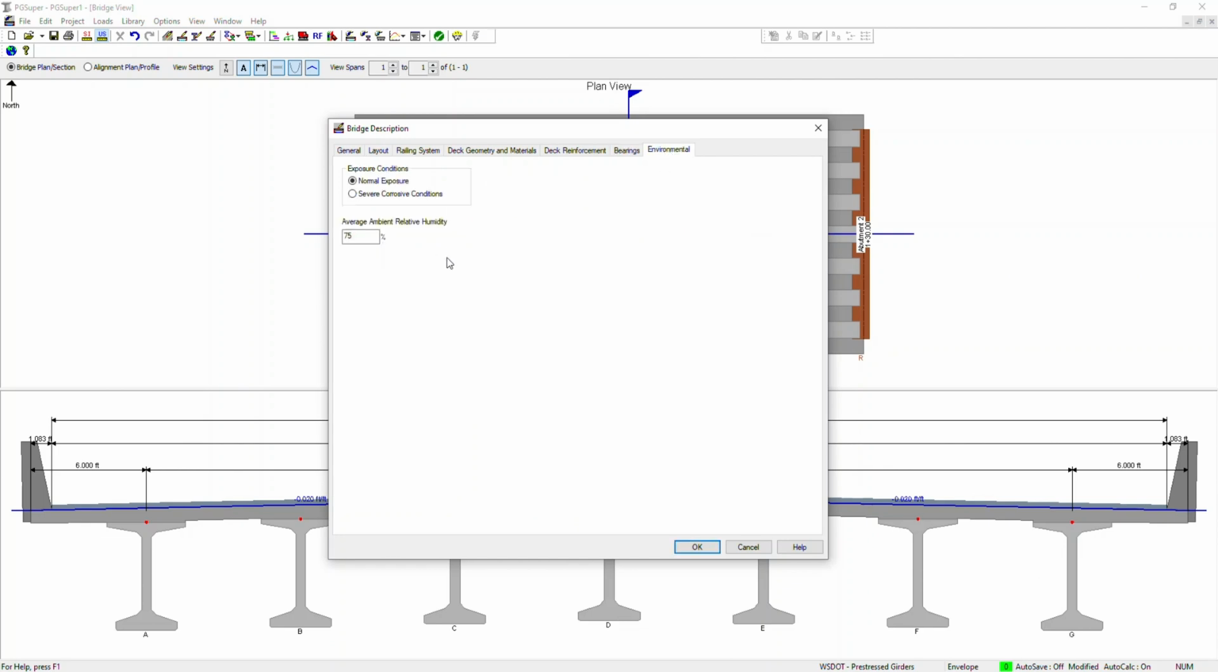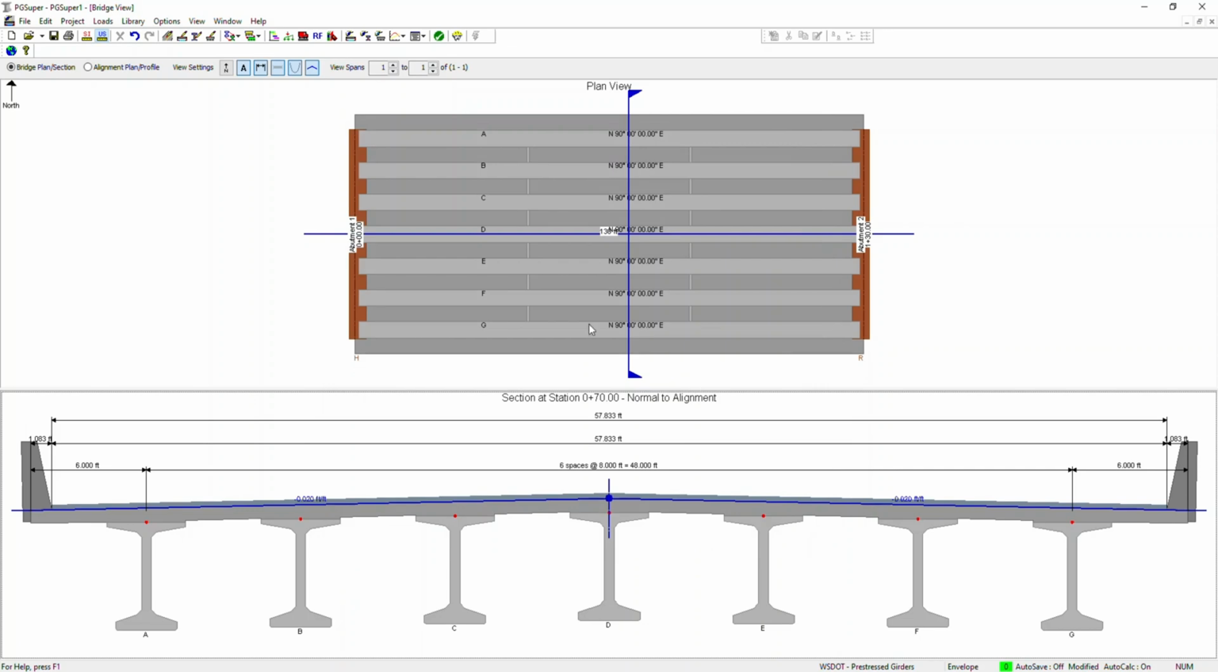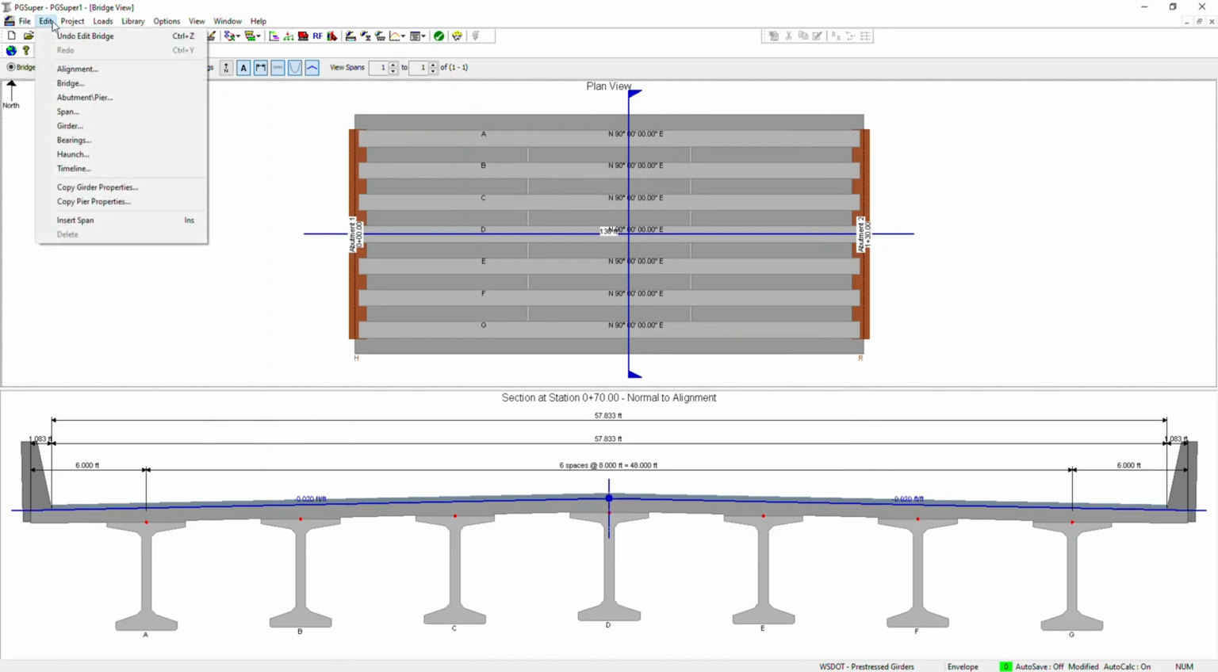For environmental, it does not come much into design, but you can check whether it is normal exposure or severe corrosive conditions, and you give the values of the relative humidity here, as per your DOT, whatever humidity your state uses for the design. You can just give the values here. So let me click OK. So this is all about the bridge portion.